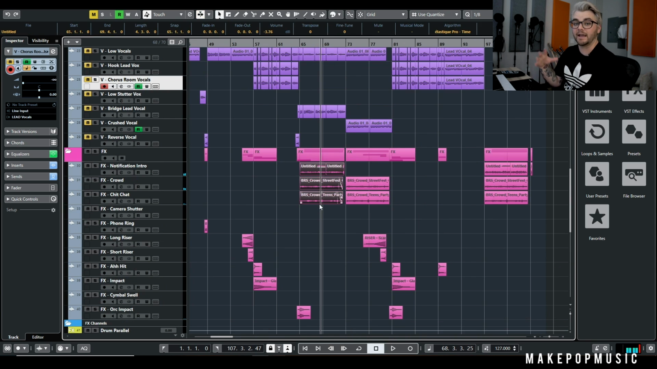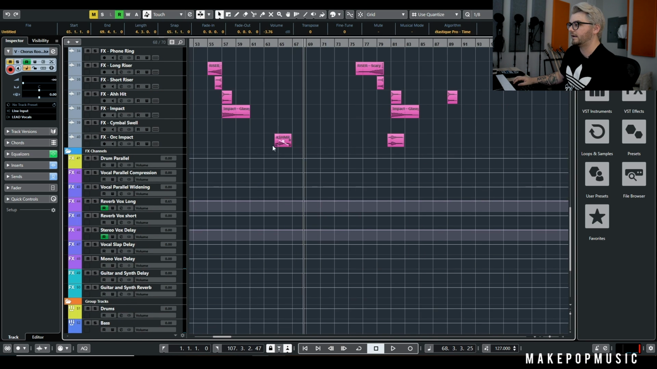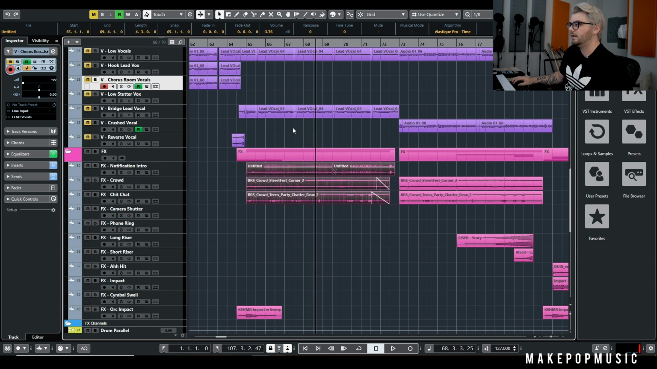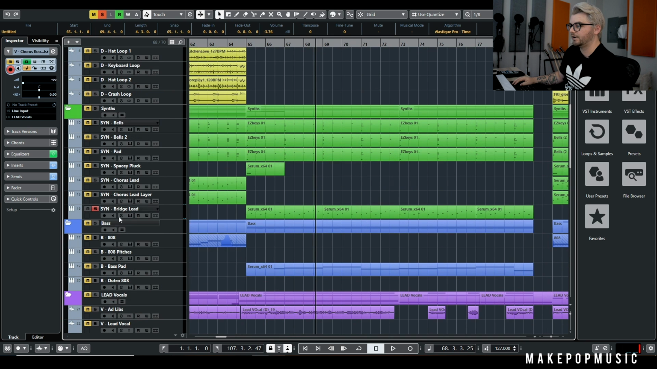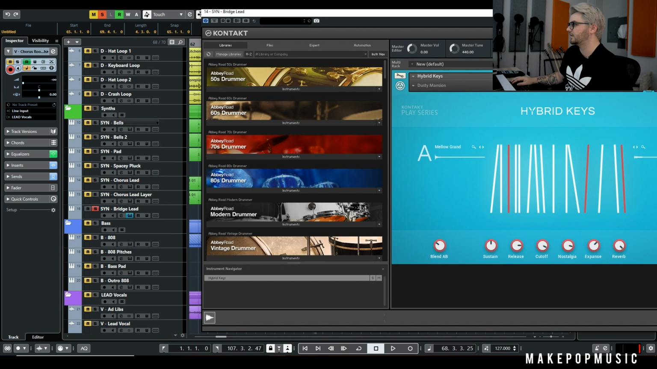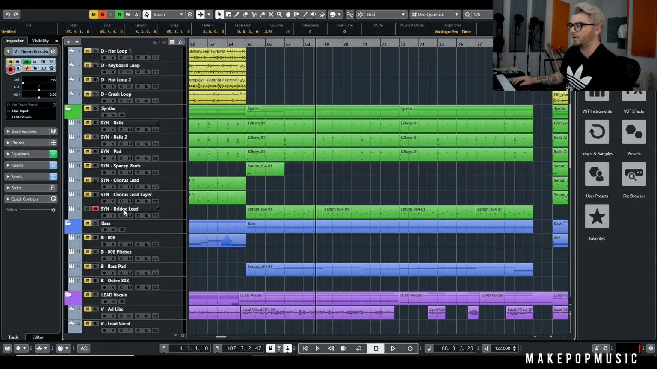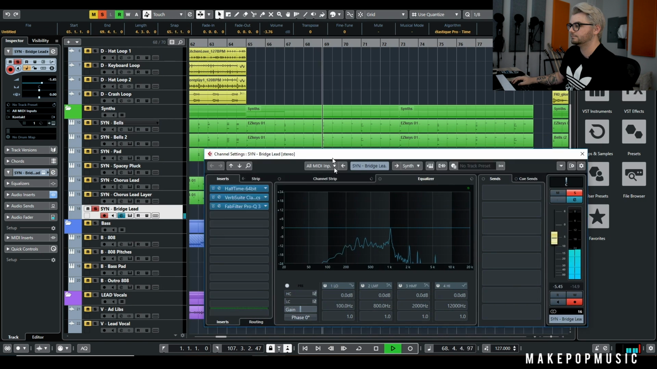We brought in all those intro kind of notification crowd noises. We have this little orchestral impact. And then let's see, what else? The bridge lead is basically just the same thing, just Dusty Mansions, but I filtered it out quite a bit more.